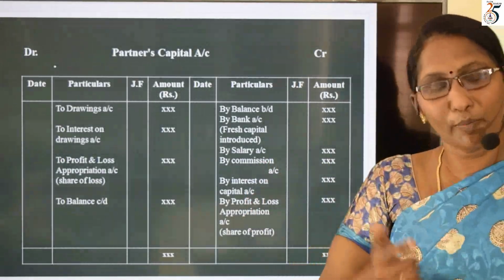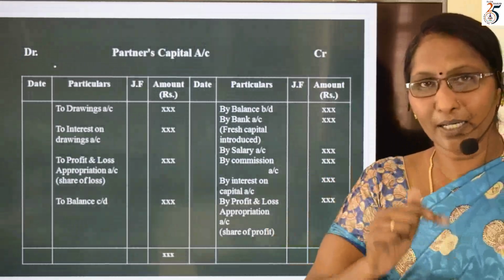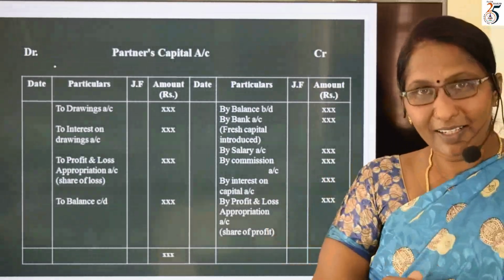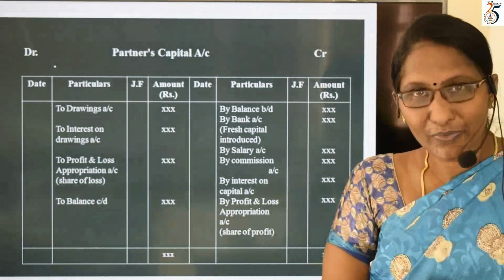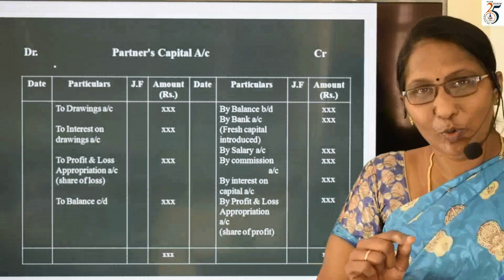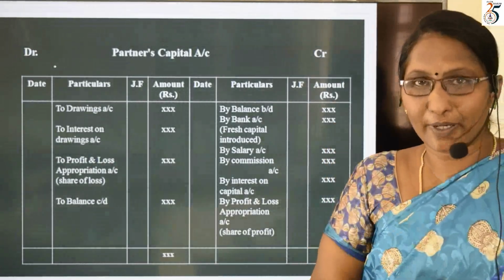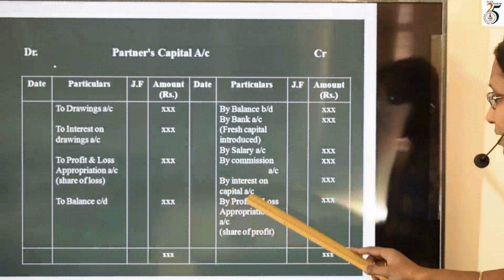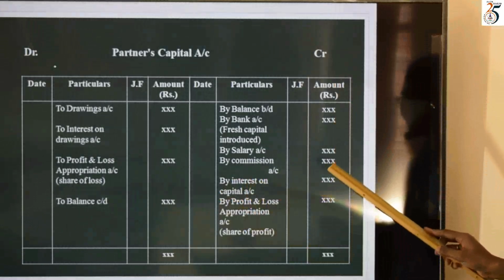On my capital, interest will be paid by the firm. To me, it is an income. So the income should be added to the capital. To add this to the capital, we have to write this interest on capital on the credit side.